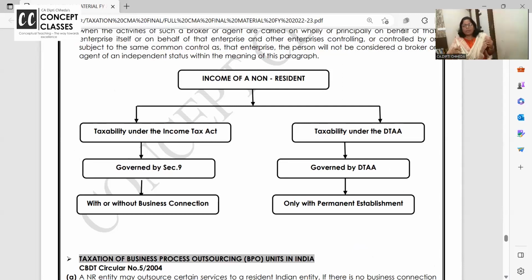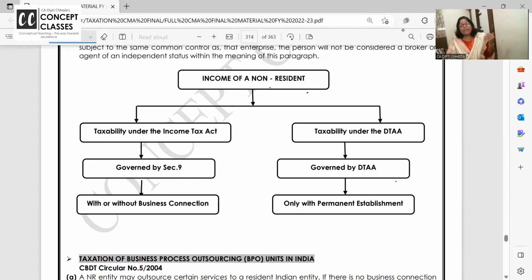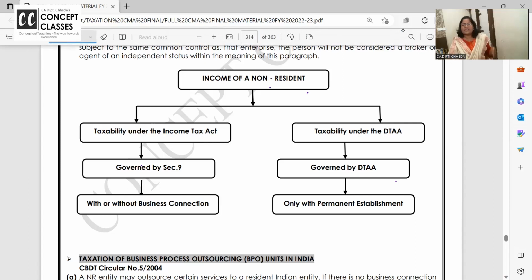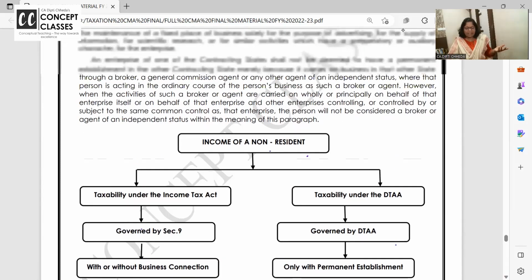So many times they just come to India to buy, and then take it to their home country and sell it over there. Will they have to pay tax in India? No. So a non-resident covered by DTAA will pay tax on income earned in India only if they have a PE. And if they are not covered by DTAA, then according to the Income Tax Act, Section 9, whenever they have a business connection with India, they pay tax.